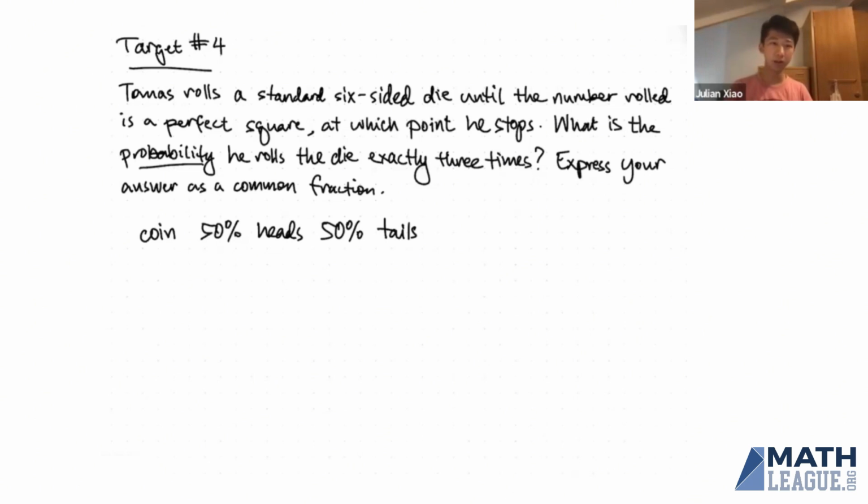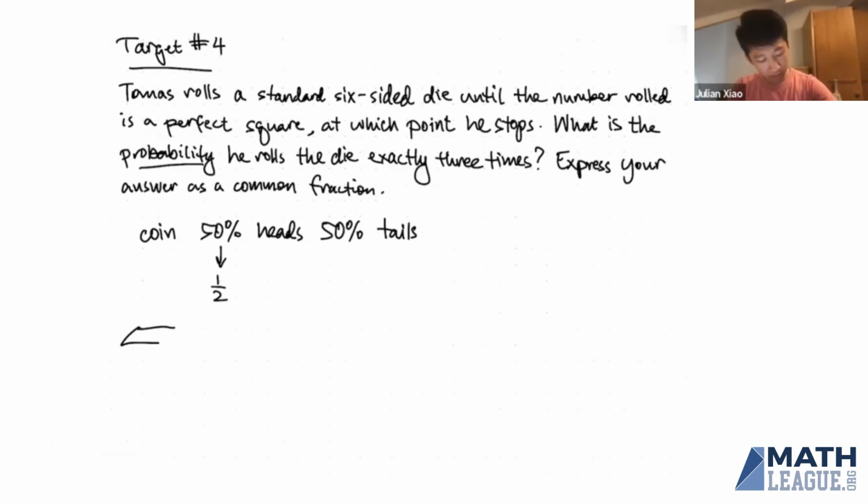So probability is the likelihood that this event you want will happen. And we typically express probabilities as a fraction. So 50% we could rewrite as 1/2. And if it's, for example, a 30% chance of rain, we would rewrite that as a 3/10 chance. So now let's take a look at this problem, the probability that he rolls the die exactly 3 times.